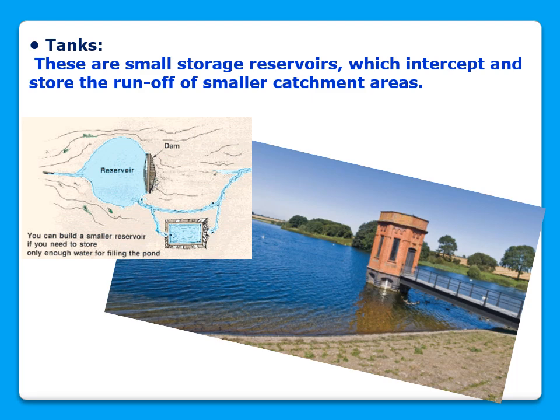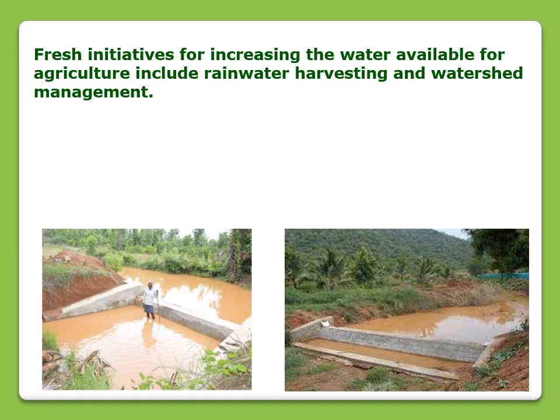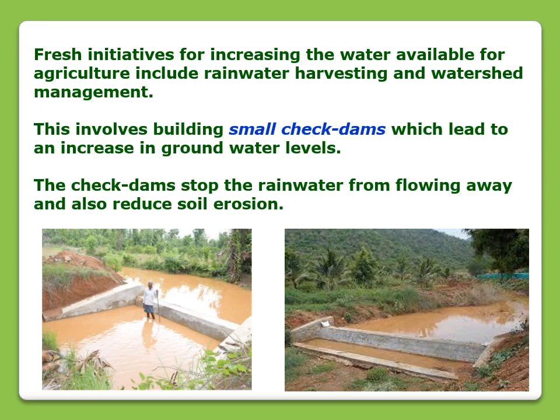And now the tanks. Tanks are small storage reservoirs. Tanks intercept and store the runoff of smaller catchment areas. Fresh initiatives for increasing the water available for agriculture include rainwater harvesting and watershed management. This involves building small check dams, which lead to an increase in groundwater levels. The check dam stops the rainwater from flowing away and also reduces soil erosion.